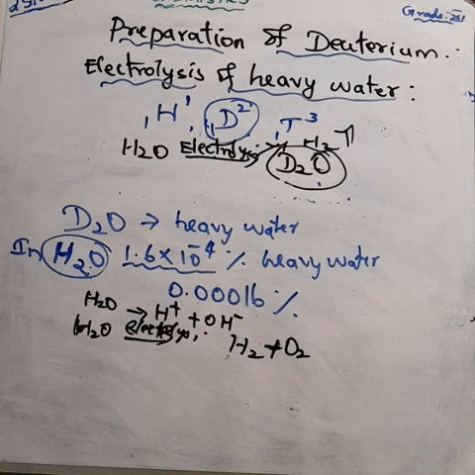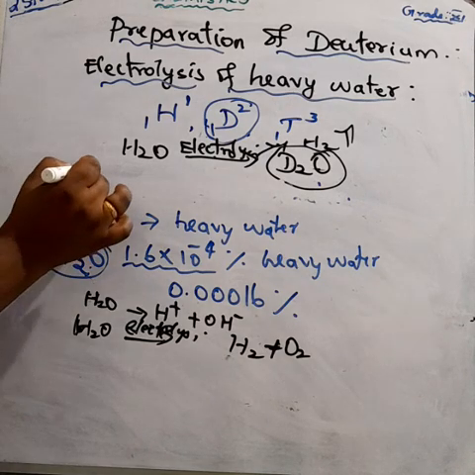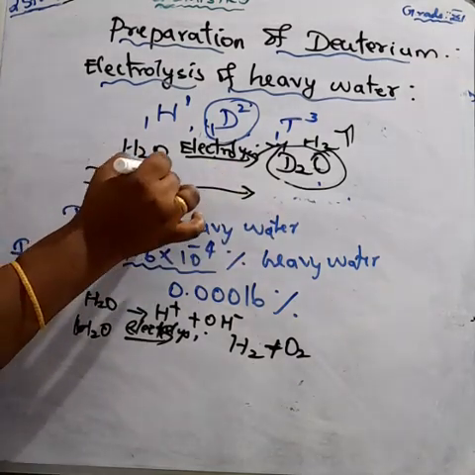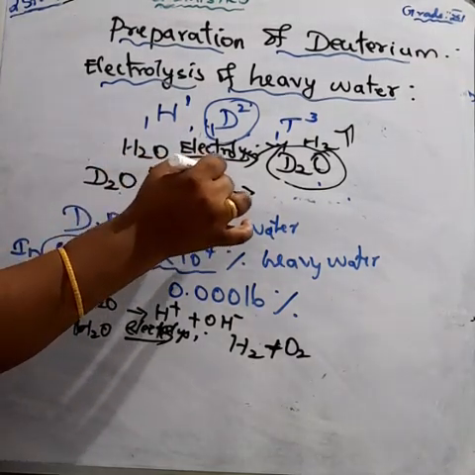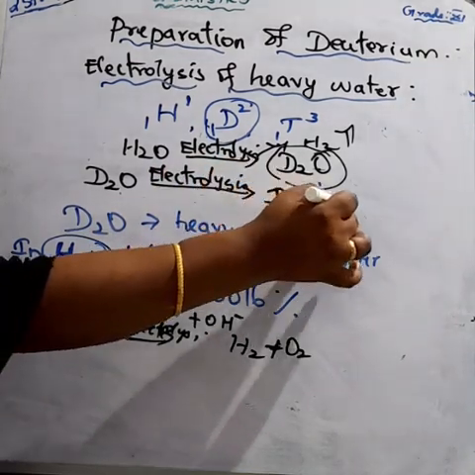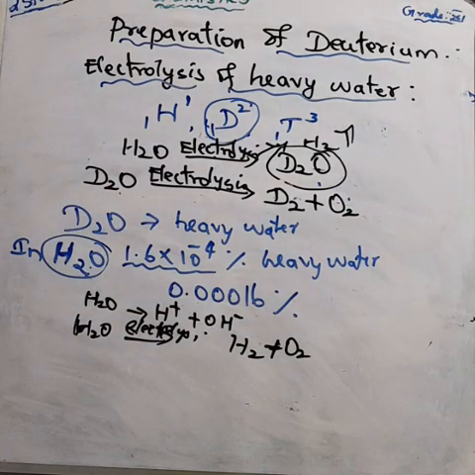Again, electrolysis of this heavy water gives deuterium, D2 plus O2. So we cannot manufacture deuterium directly; we can extract it from ordinary water.